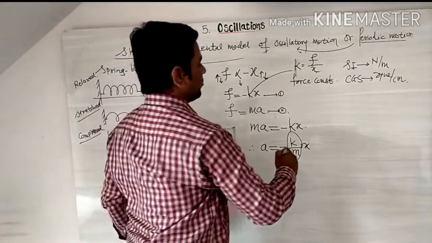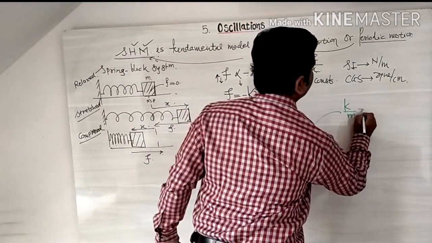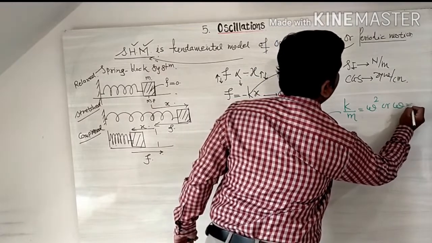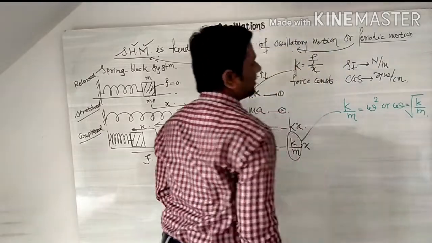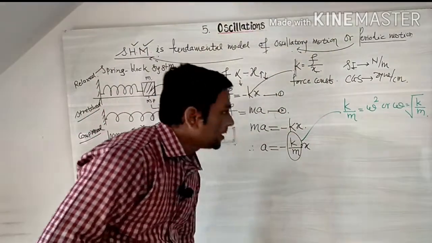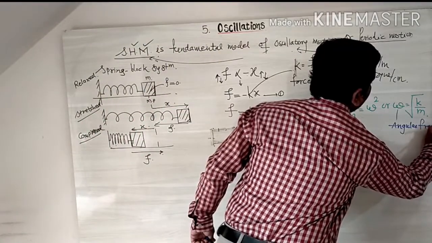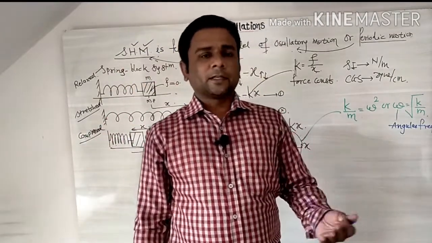That k upon m is called omega square, or omega is equal to the square root of k divided by m. Omega is called the angular frequency. And the physical significance of it we will see in the next lecture.